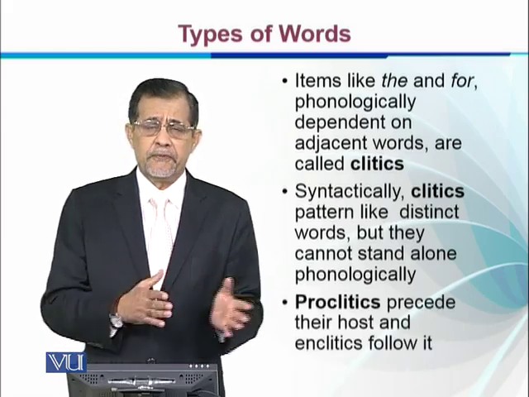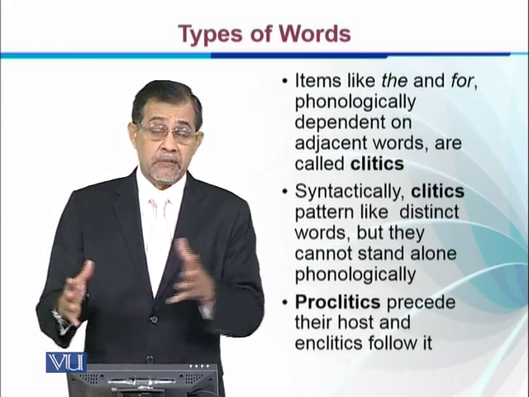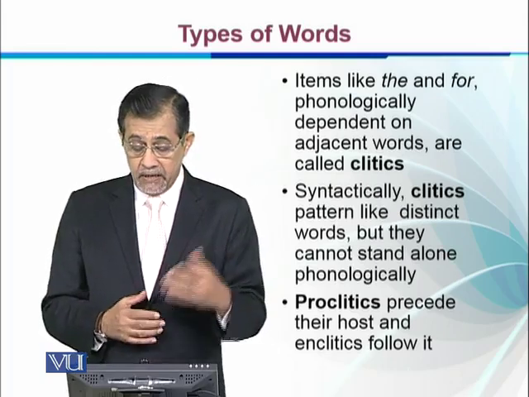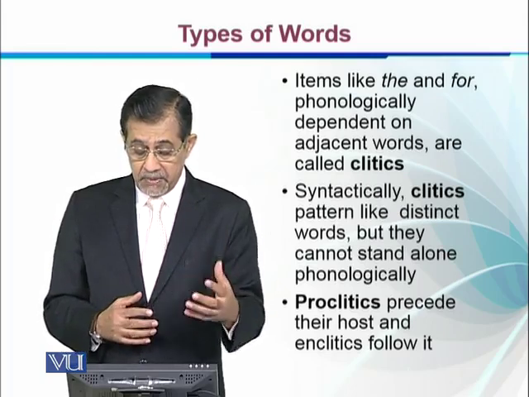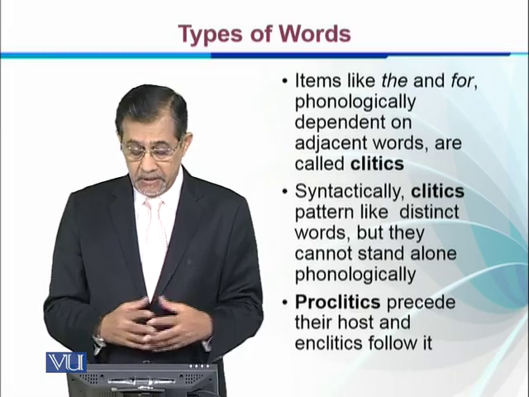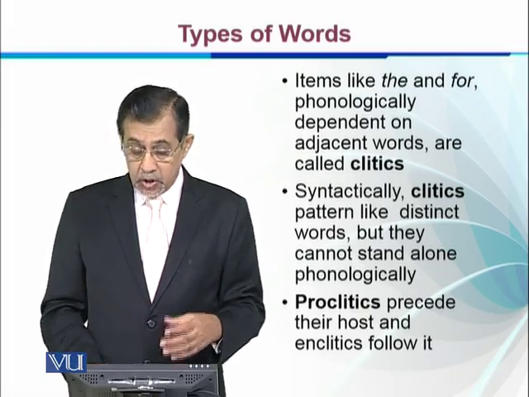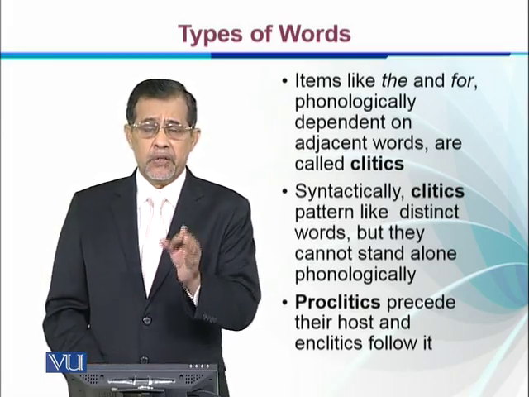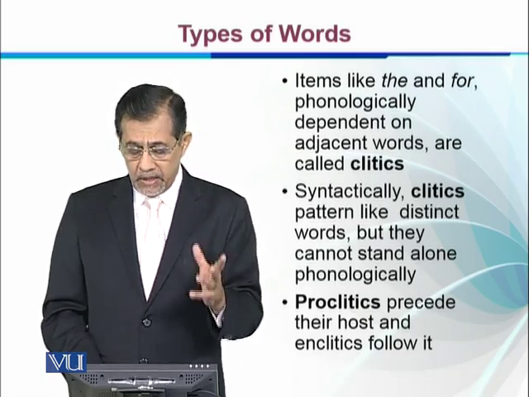If proclitics precede their host, in the same sentence, for the come before the host, so this can be termed proclitics, and if it comes after, it means enclitics. They are known as enclitics, right? So the words which depend for stress on their hosts are called proclitics or enclitics.